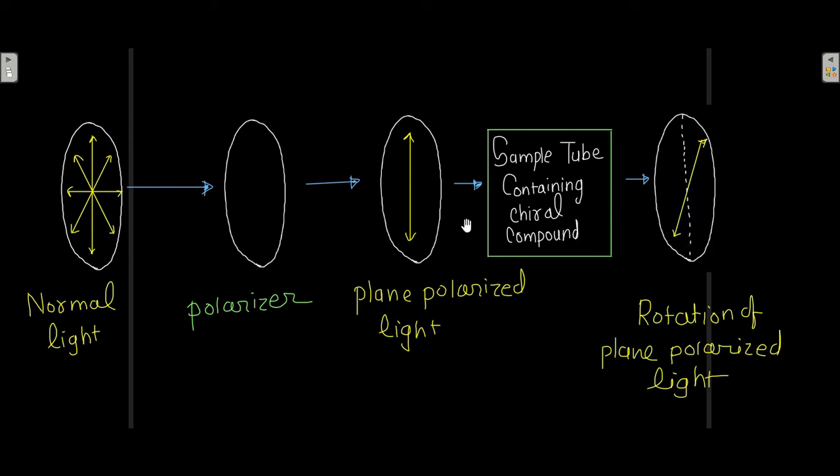And why is there rotation of this plane polarized light? Because the tube has chiral compounds in it. So if you place amino acid in this tube, then those amino acids will be able to rotate the plane of polarized light. And if it is happening in clockwise direction, then it is dextrorotatory, and if this rotation is happening in counterclockwise direction, then it is levorotatory.